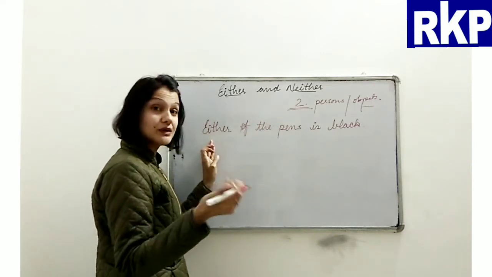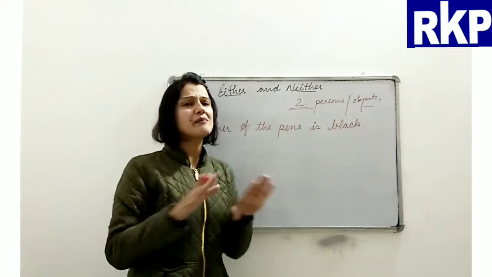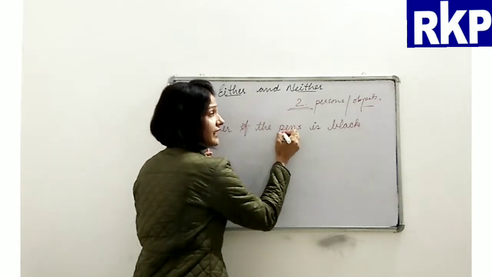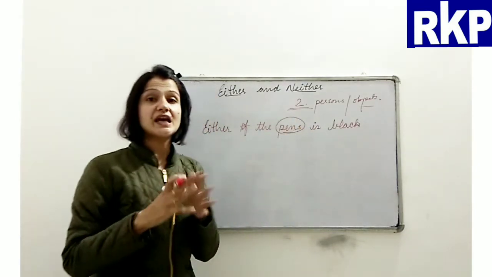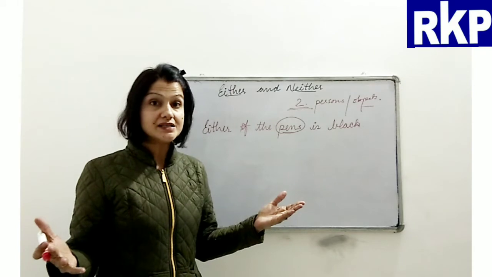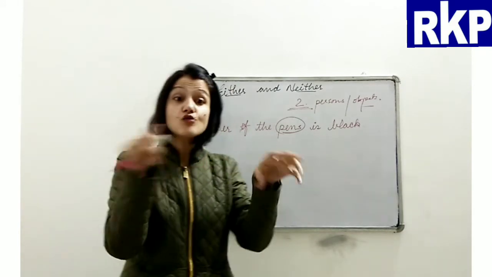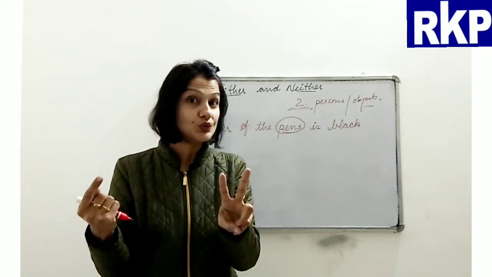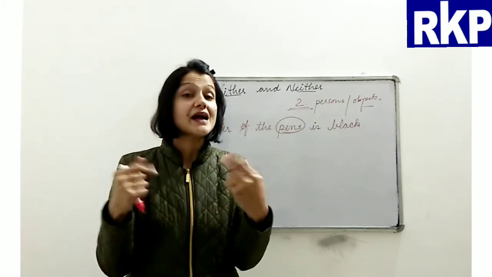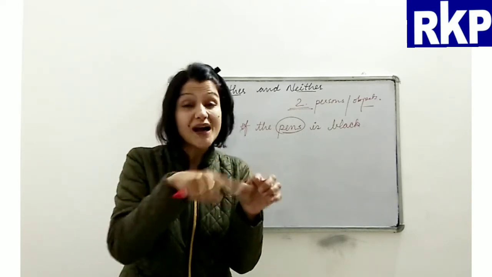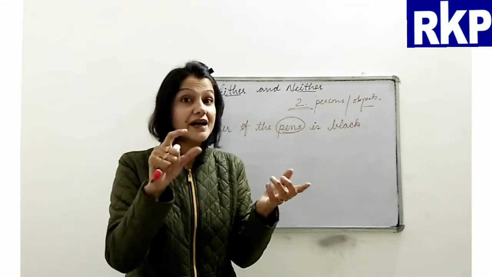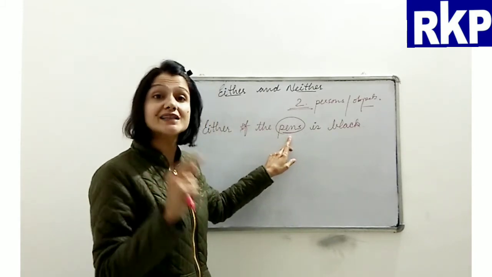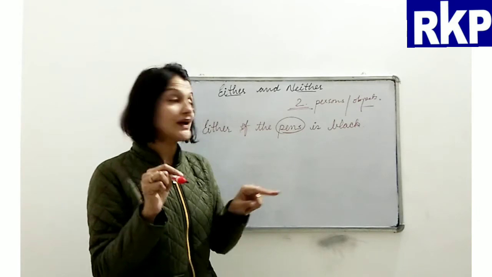But what is the difference? Now I am talking about the general use of either here. Either of the, here it is always used with a plural. Because if we have two pens and I am talking about one of them, I cannot say either of the pen. Of course, it has to be plural, either of the pens.